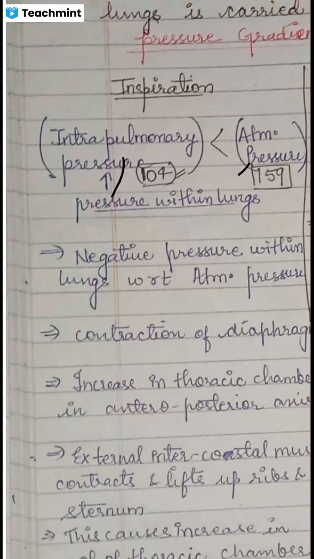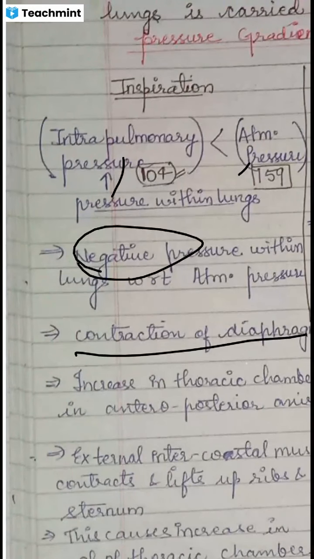Hence, we can say that the pulmonary pressure is negative with respect to the atmospheric pressure. Now, when we breathe in, the diaphragm contracts. When it contracts, there is an increase in the thoracic chamber in the anterior posterior axis.